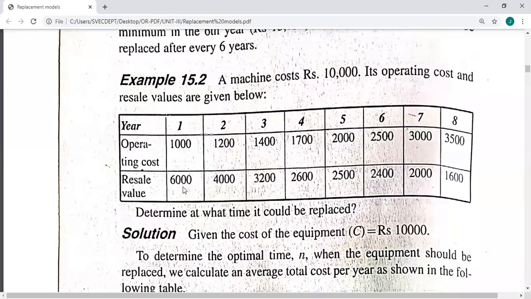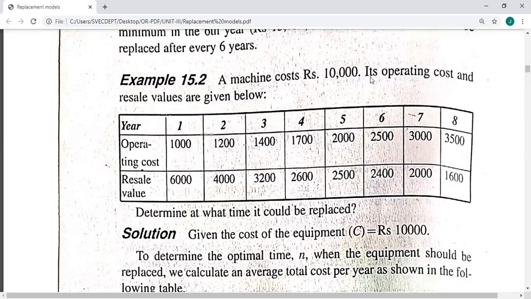This is the resale value. Here the resale value in the first year is 6,000, second year is 4,000, 3,200, fourth year 2,600, like that, 1,600 it comes down. So this is the resale value. Now actually the machine cost rupees 10,000.